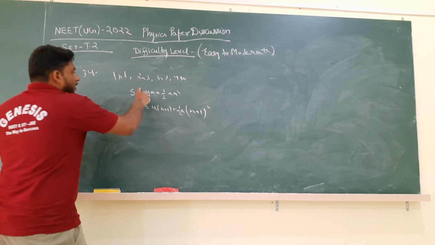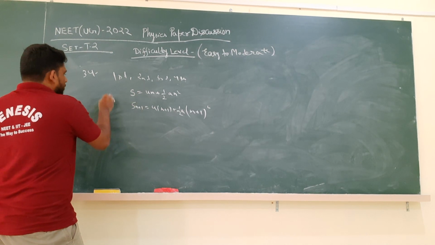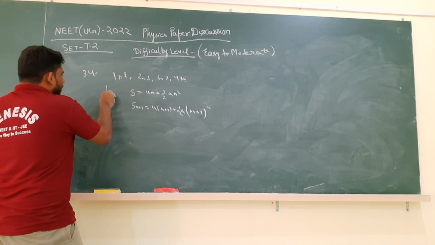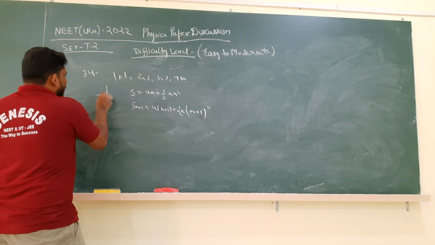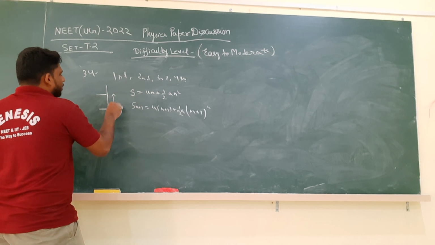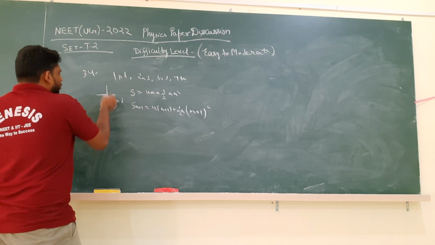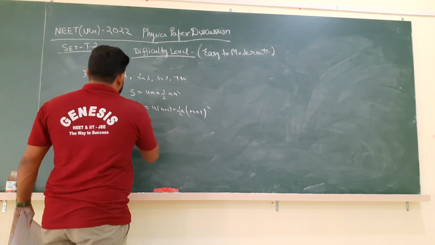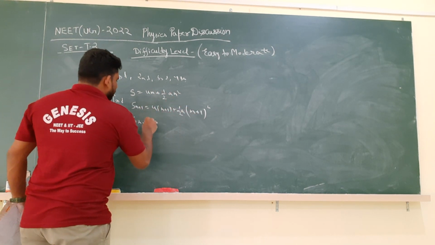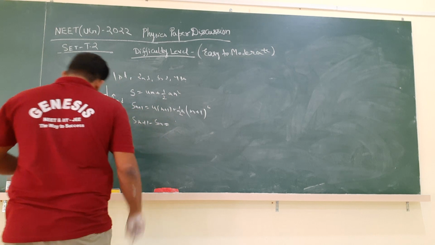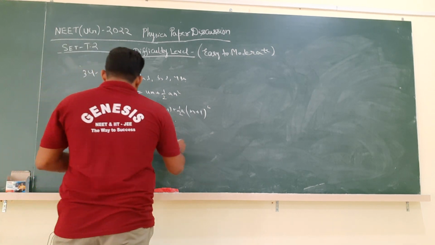Now what is the distance travelled in the nth second? In 2 seconds it is coming here, in 3 seconds it is coming here. We subtract this distance from this distance. This is the distance travelled in the third second, from second to third. That's how we can solve. So Sn plus 1 minus Sn is equal to, we know the formula, but still I am writing the derivation part. Very simple formula only.